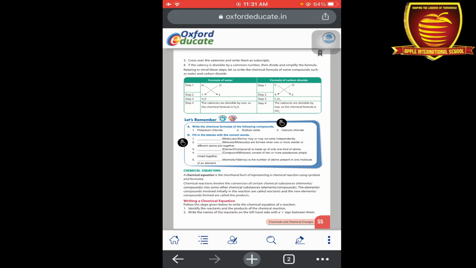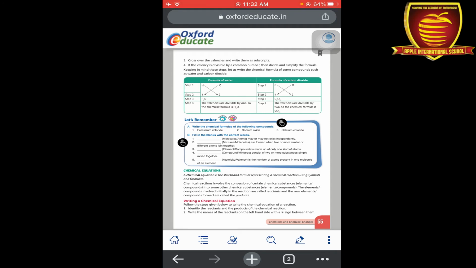Now the next one is chemical equations. A chemical equation is the shorthand form of representing a chemical reaction using symbols and formulas. As we discussed previously, we can write elements in short abbreviations, that is symbols. Similarly, if we want to write a chemical equation or chemical reaction, then we use a shortcut, a combination of symbols and formulas.